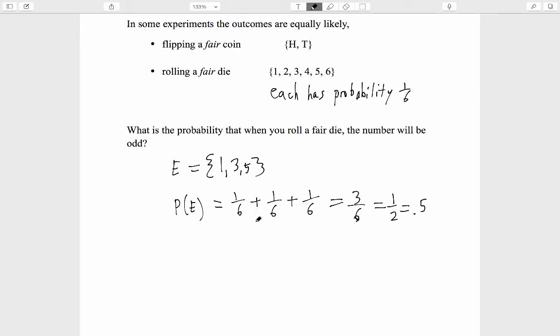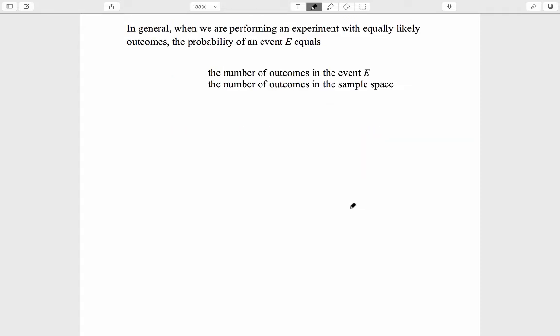The bottom line is that finding the probability of this event was ultimately a matter of counting how many outcomes are in it, and dividing that total, 3, by the total number of possible outcomes, namely 6. And that's exactly how we're going to think about these kinds of experiments in general. So in general, when we are performing an experiment with equally likely outcomes, the probability of an event, E, equals the number of outcomes in that event, E, divided by the number of outcomes in the sample space.